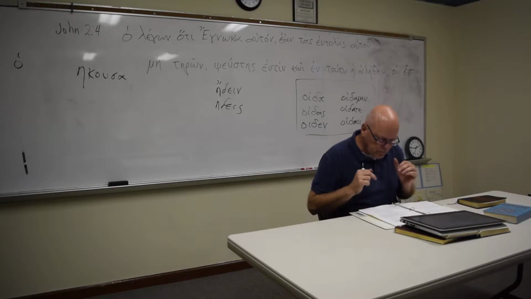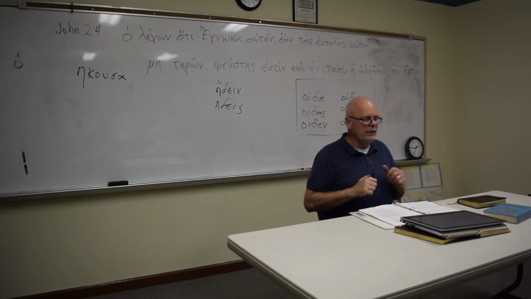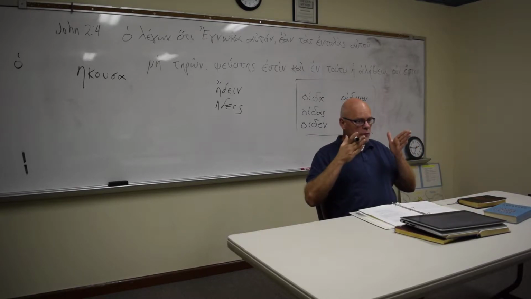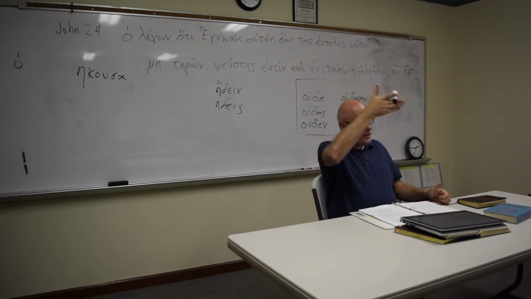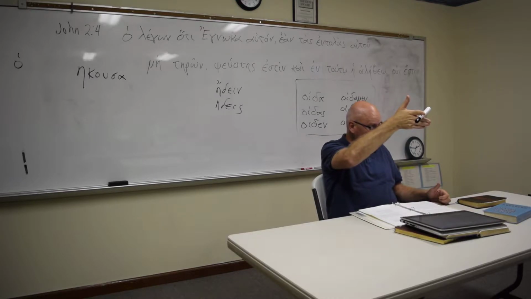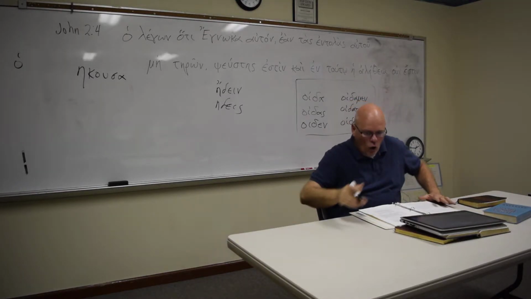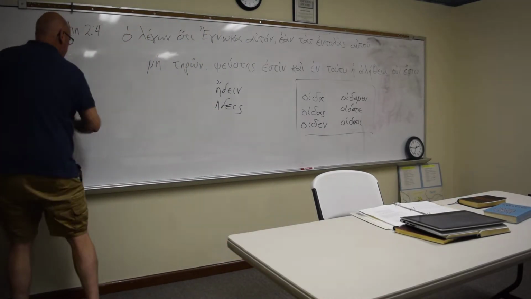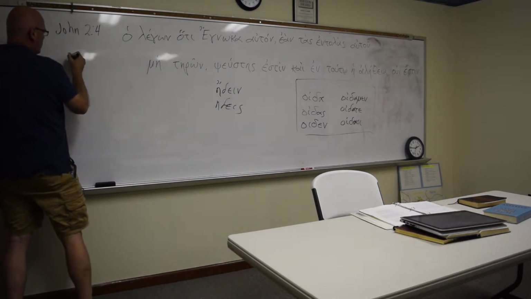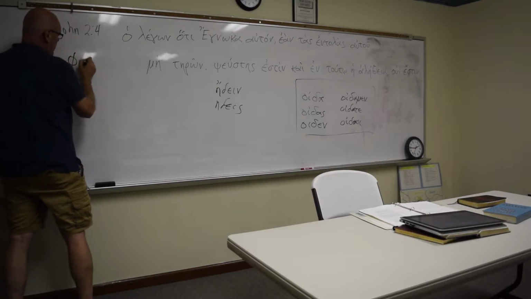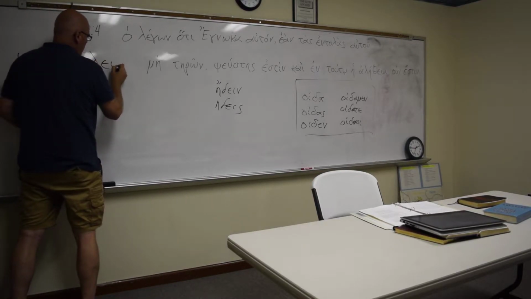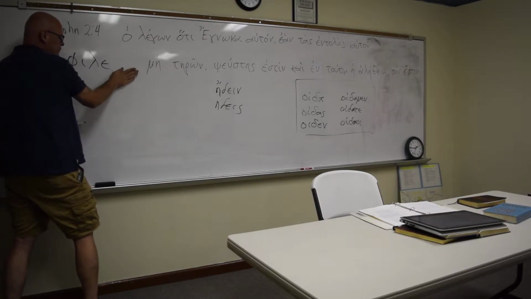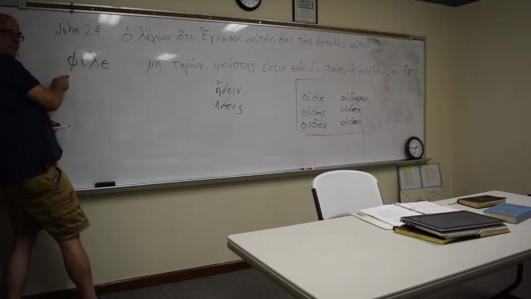Okay. So basically what that means is that we have some verbs whose stem ends in a vowel. So if you have, for instance, phileo, if you cut this off, that's your stem.